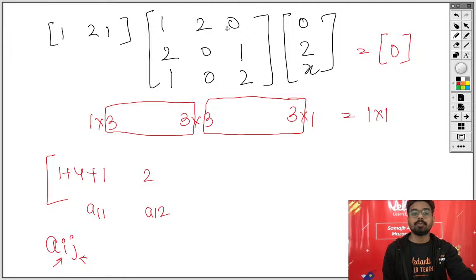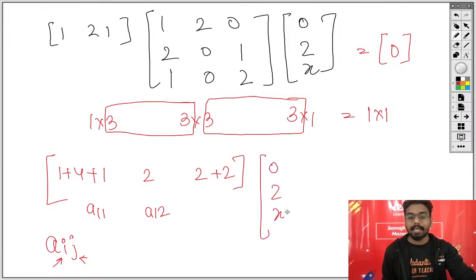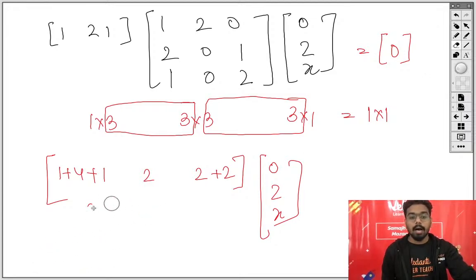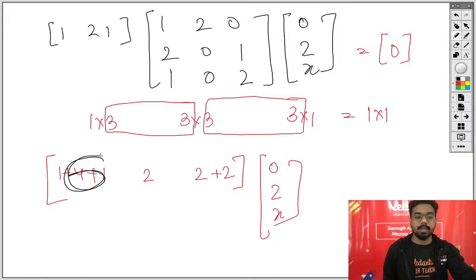1 into 0 is 0. 2 into 1 is 2, plus 1 into 2 is 2. Did you get the answer? Now you will multiply this with 0, 2 and x. इसको इससे मल्टीप्लाई करके देखते हैं. चलो फटाफट से. ठीक है, अभी ये कैसे होगा? सेम तरीका. ये क्या आपका 4, 5, 6. This has become 6. This has become 4.